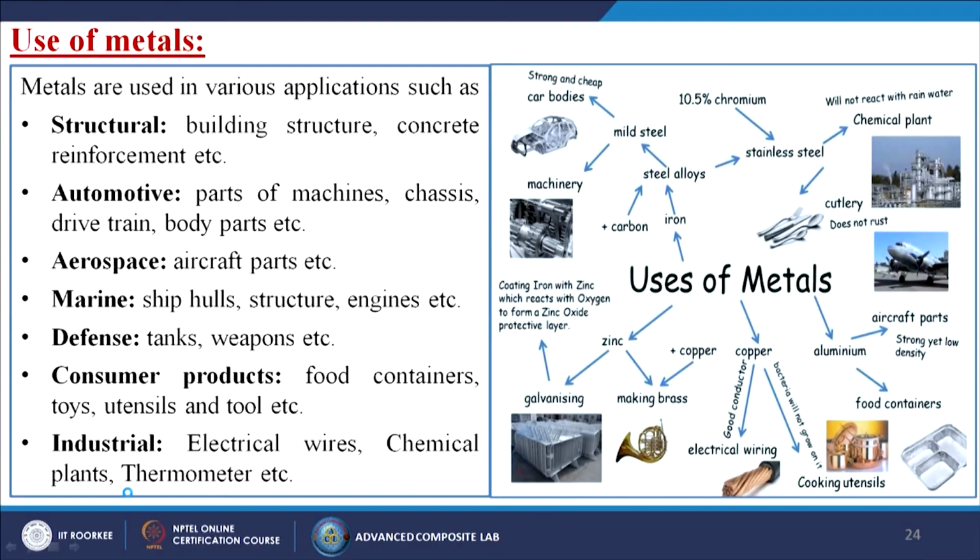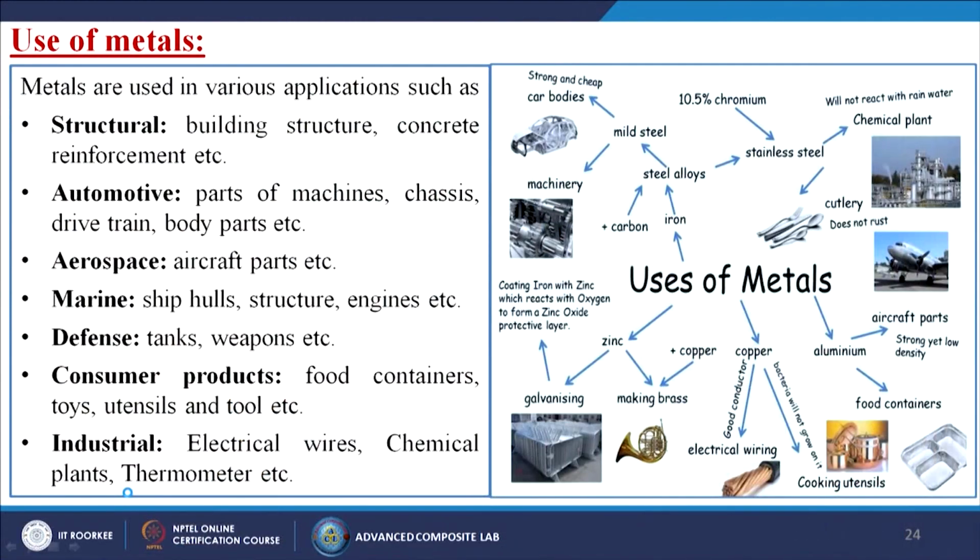Now we will discuss the uses of all these metals. As I told at the start of this lecture, we use metals for numerous applications: structural, such as making buildings, architecture and concrete reinforcement; automotive, such as parts of machines, chassis, drivetrain and body parts. For aerospace, generally aircraft applications, we use aluminum alloys. In marine applications we make ship hull structures and engines. In defense, we use them for tanks and weapons. Consumer products include food containers, toys, utensils and tools. Industrial uses include electrical wires, chemical plants and thermometers.